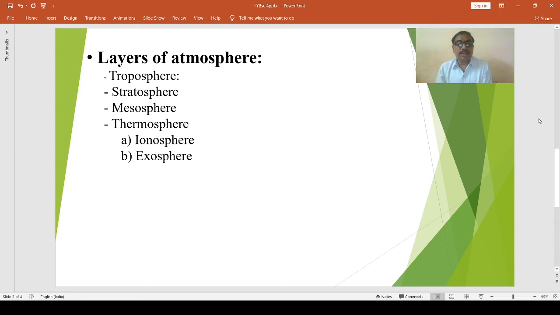It reflects medium and high frequency radio waves back to the Earth. This layer is produced due to interaction of solar ultraviolet photons with nitrogen molecules and thus does not exist at night.